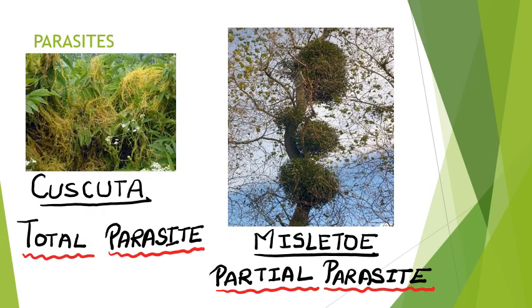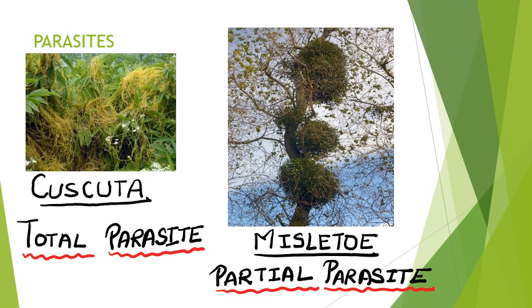Parasites. A parasite is an organism that lives in or on the body of another organism and derives its nutrition from it. And the organism from which it derives its nutrition is called the host. Now in case of parasitic plants, the examples are Cuscuta and Mistletoe.